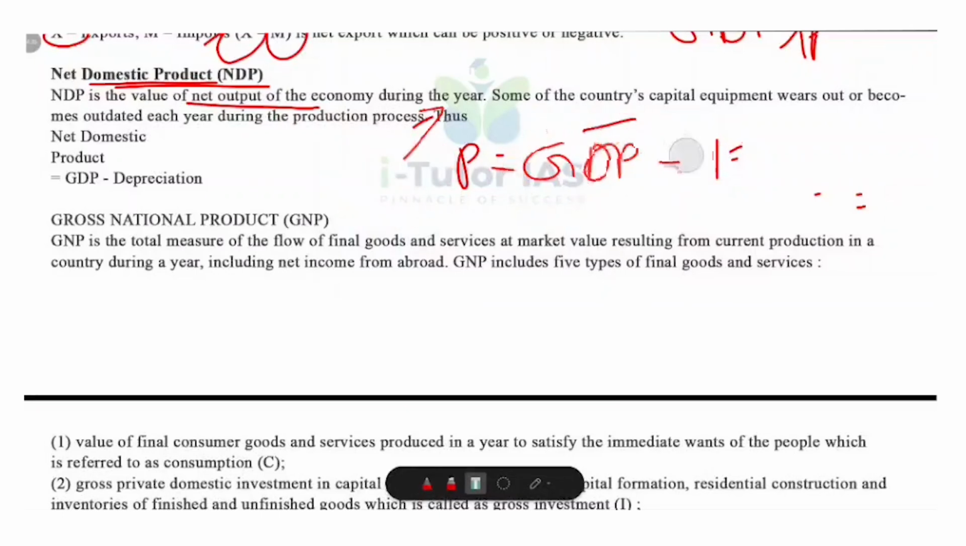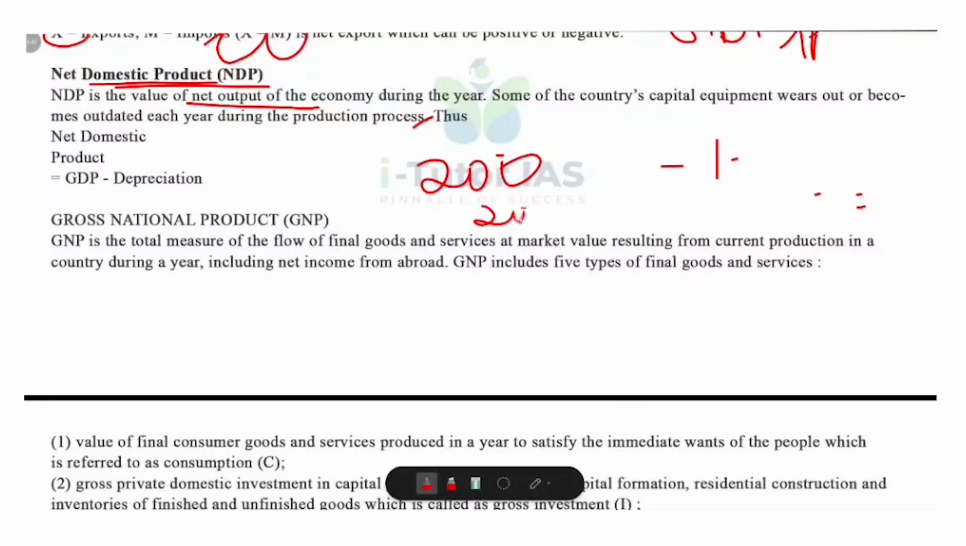Okay, let's look at an example. Suppose GDP of a country is 200 lakh and depreciation or wear and tear of machines and buildings is 20 lakh. So how can we calculate NDP? What's the formula? NDP is equal to GDP minus depreciation. So 200 minus 20. So 180 is the NDP here. This means that the net value of production after accounting for depreciation is rupees 180 lakh.